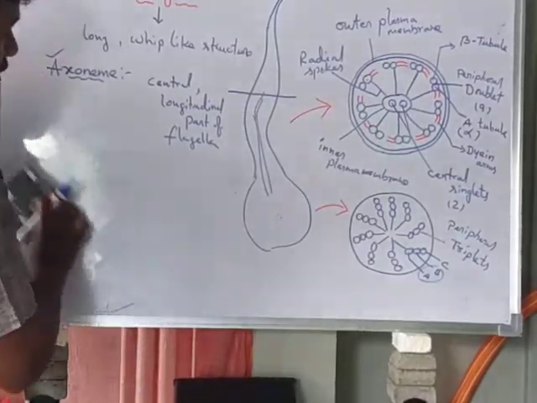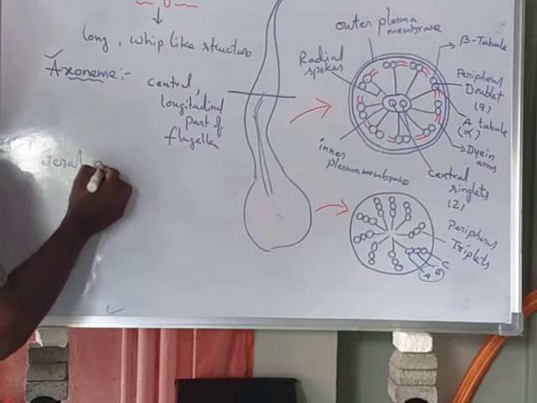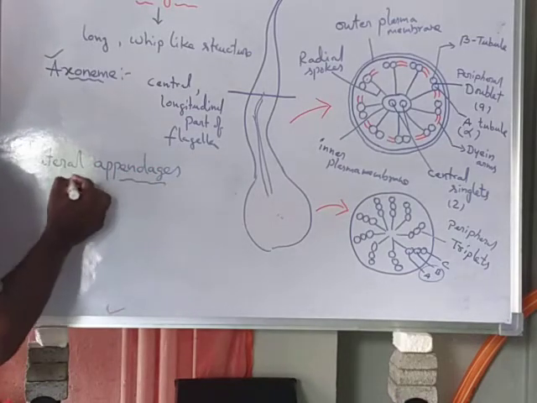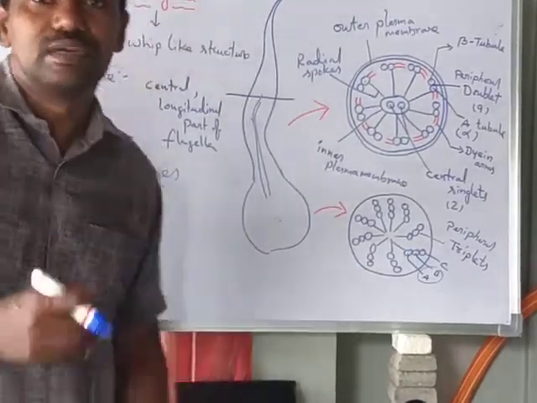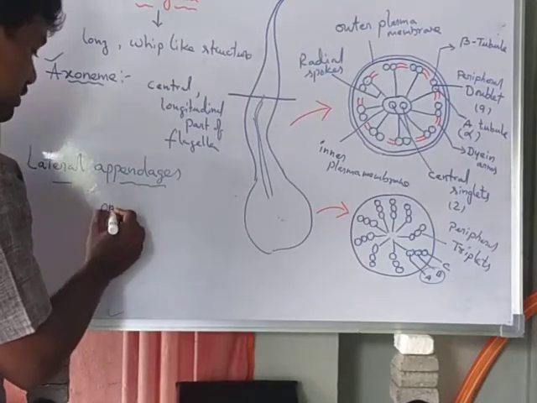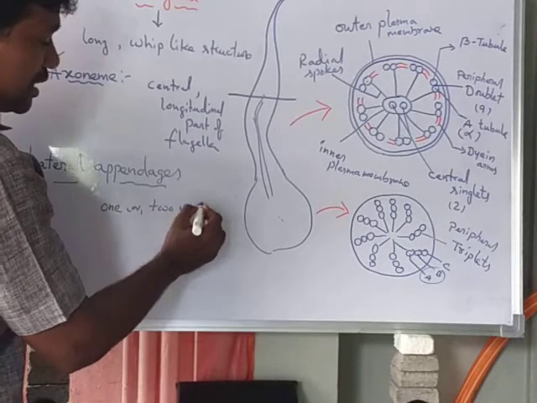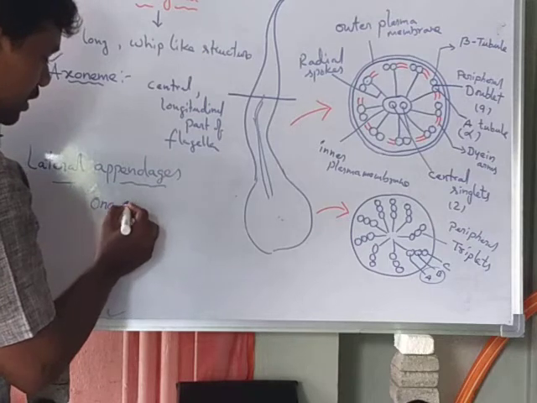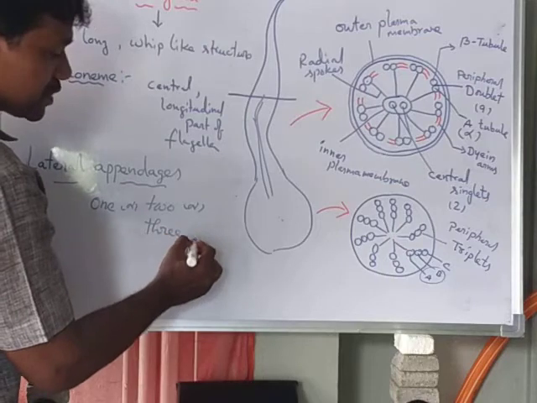And the last one is lateral appendages. What are lateral appendages? Lateral appendages are small hair-like structures, in one, two or three rows.